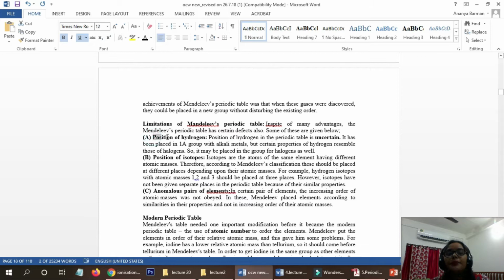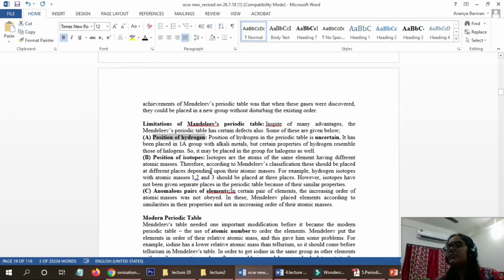What are they? The position of hydrogen. We cannot know the position of hydrogen, because hydrogen has similarities with group 1A, the alkali metals, and certain properties are also similar to the halogens. So where do we have to put hydrogen? The next demerit was the position of isotopes.